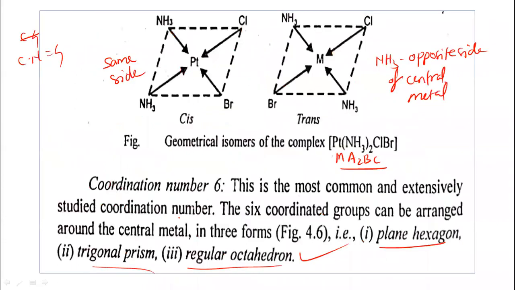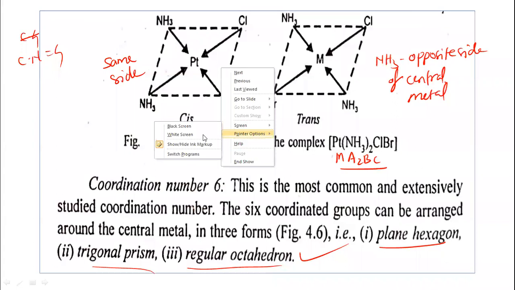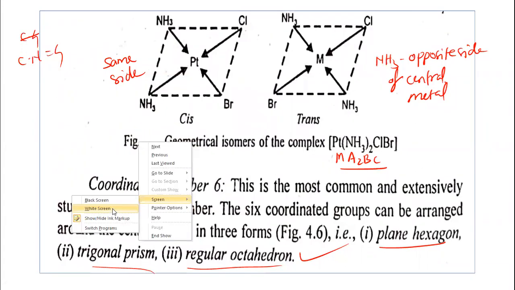Let us take one more example for coordination number 6: geometrical isomerism in coordination number 6.